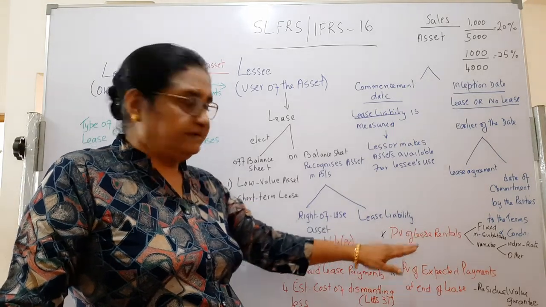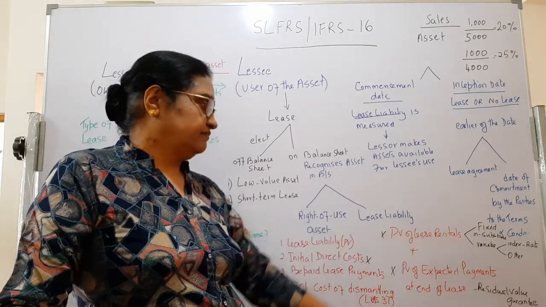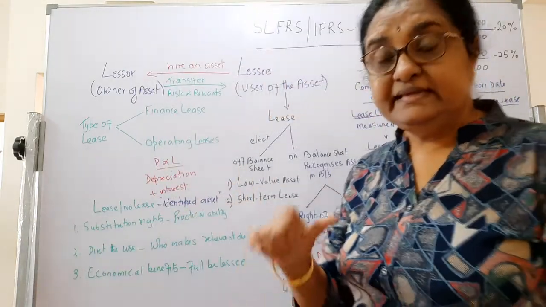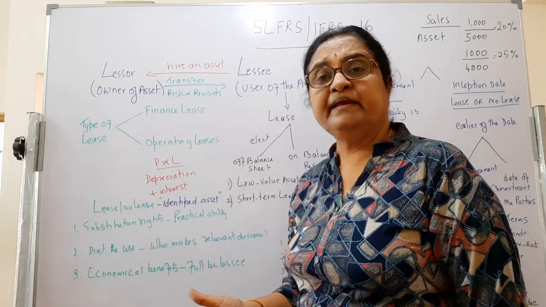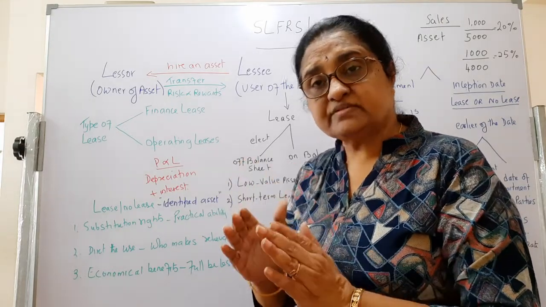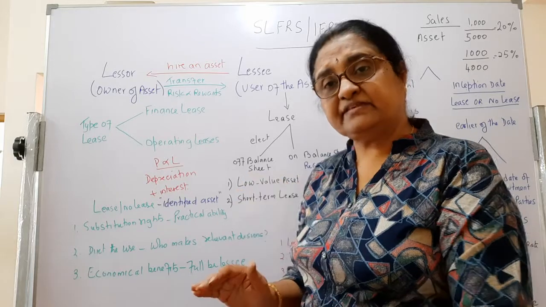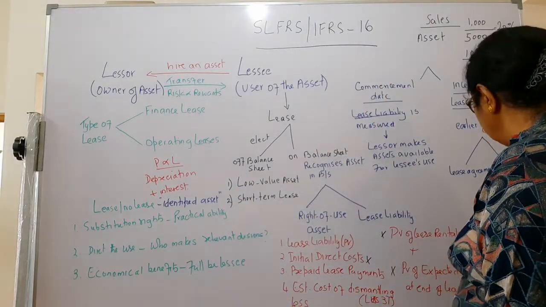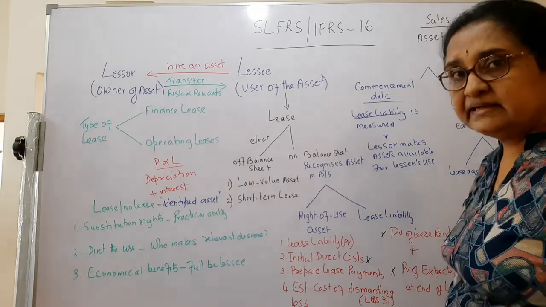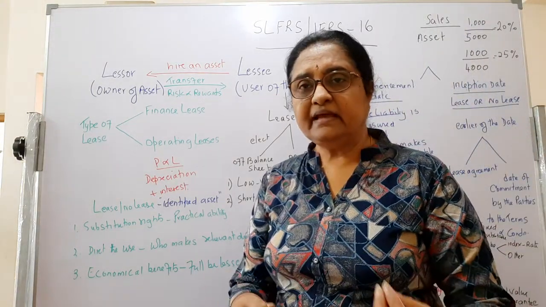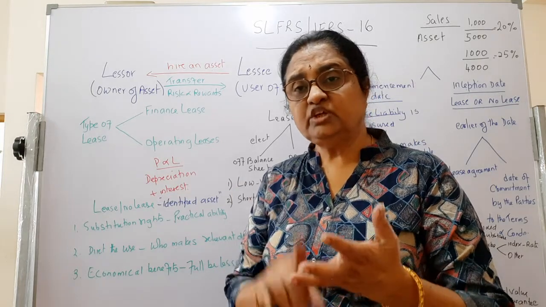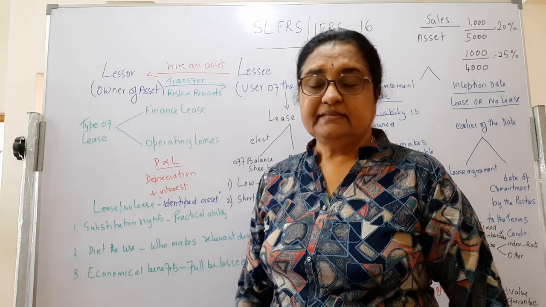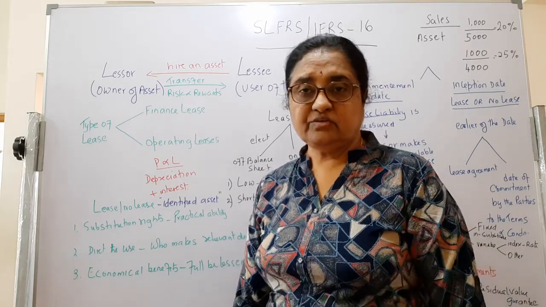Then the lease liability will be the lease payments. We will see what the payments are. Lease payments can be fixed, or in-substance fixed payments. That means it looks variable, but in substance it's fixed. Then there is variable consideration. That means sometimes the lease is payable based on the usage or performance of the asset. These are totally variable. It is not fixed.